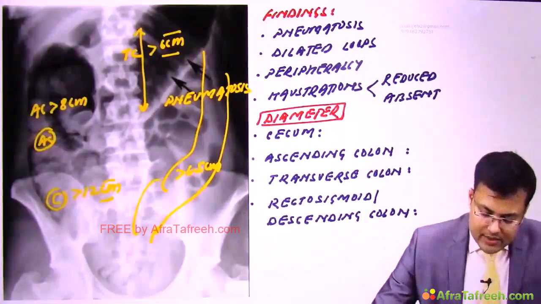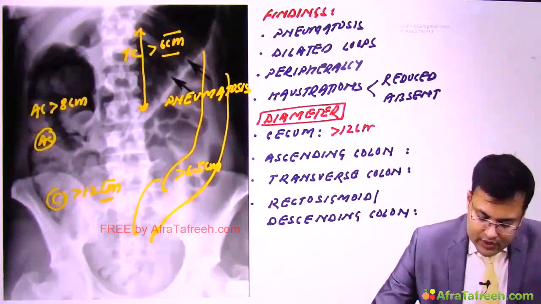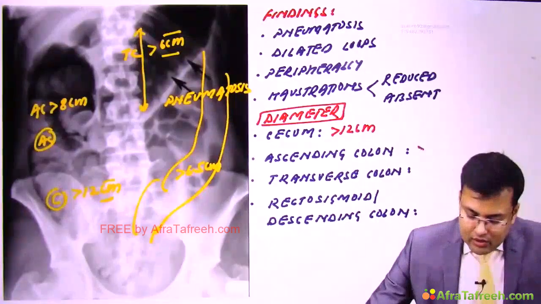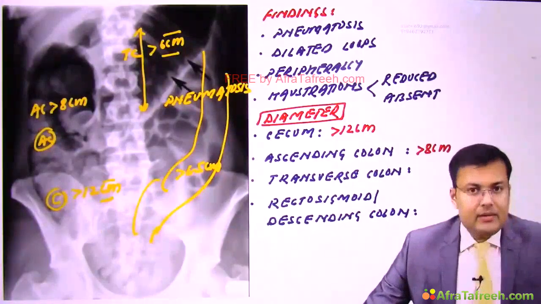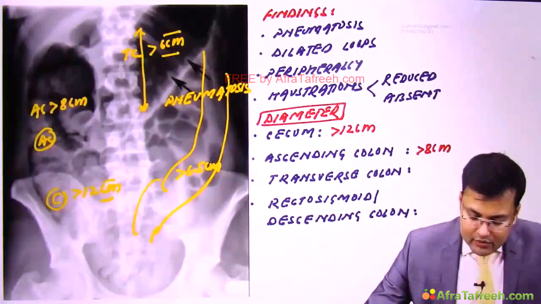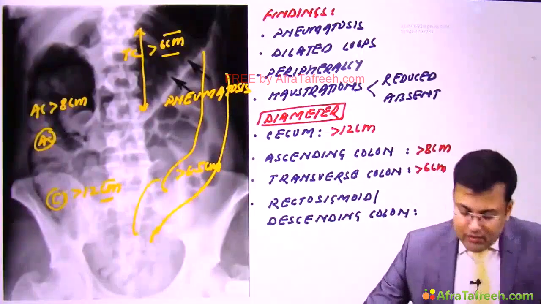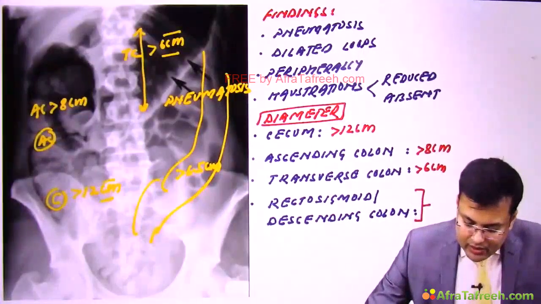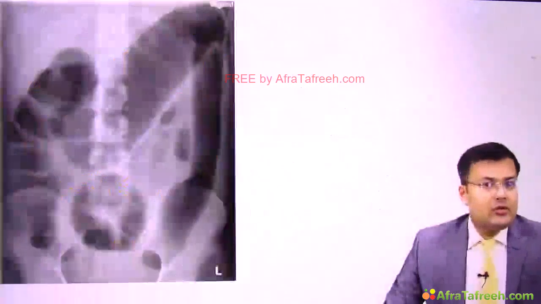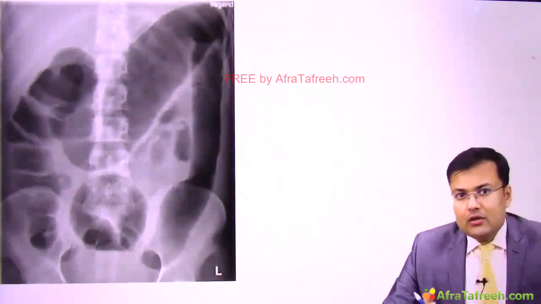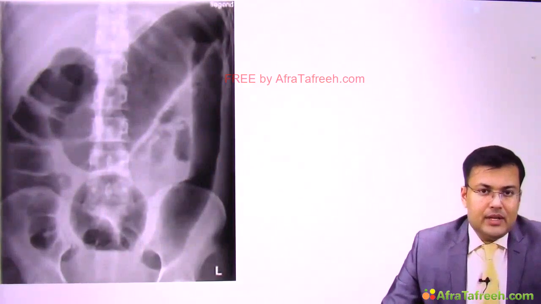You have to remember. So what should be the diameter in patients of toxic megacolon? The cecum diameter, as we discussed, more than 12 cm. Ascending colon, more than 8 cm. Most commonly asked, transverse colon, more than 6 cm, and for rectosigmoid and descending colon, more than 6.5 cm. Now see this X-ray. This was asked 2 times in AIIMS as an image based question.